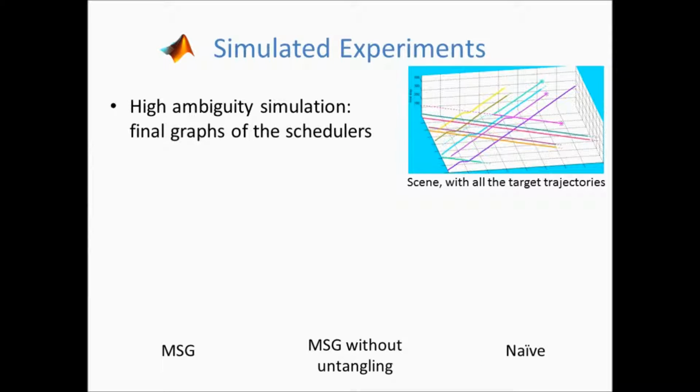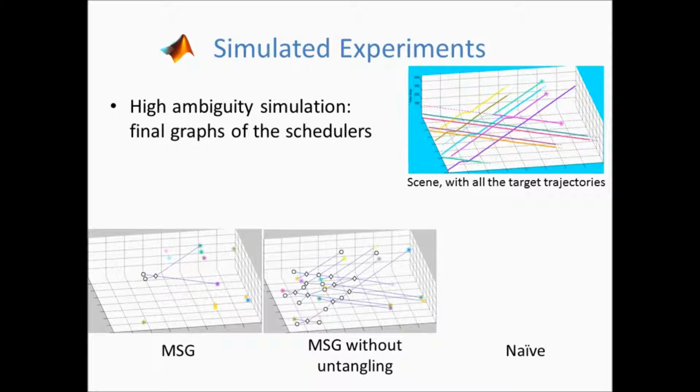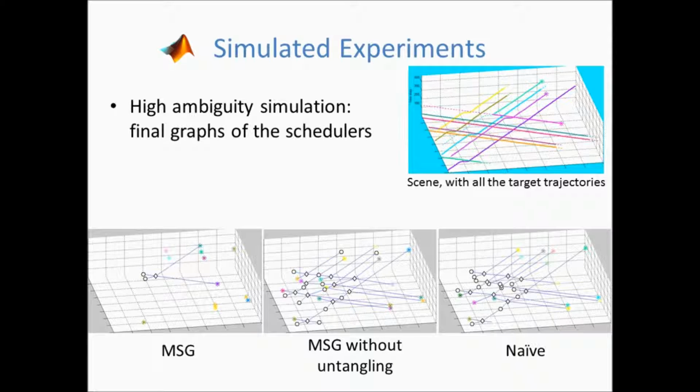The scene in the last time step of the simulation is presented, as well as the corresponding final graphs of three schedulers: our scheduler, the scheduler that does not use untangling, and the naive scheduler. Our final graph is considerably simpler due to untangling. Our algorithm achieves full trajectory recovery for 10 out of 12 targets, and only 1 ambiguity remains. The other 2 algorithms achieve only partial recovery of the trajectories for all the targets and still contain much ambiguity.